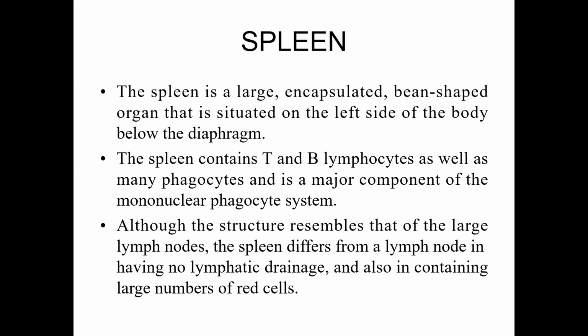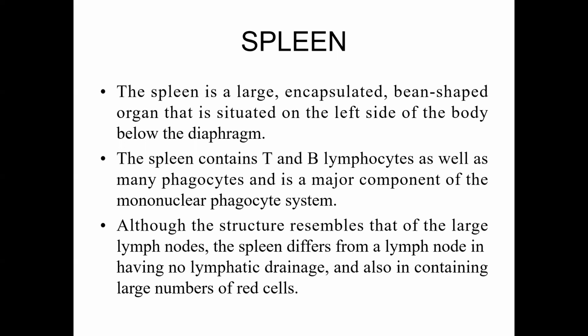The spleen contains mainly T and B lymphocytes as well as many phagocytes, and it is a major component of the mononuclear phagocytic system. This is a very important lymphatic organ having a phagocytic function.